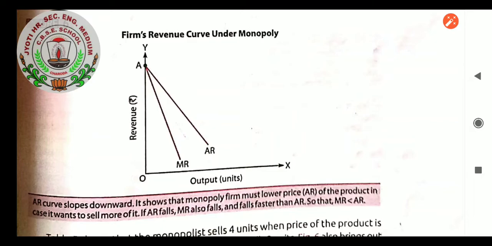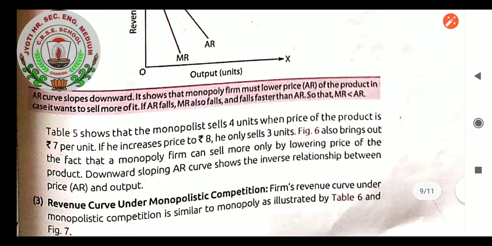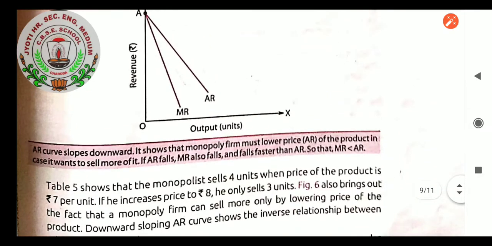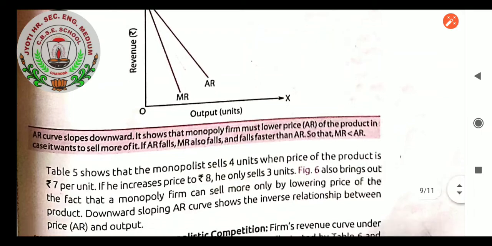Firm's revenue curve under monopoly market: you can see it is not a curve, it is a straight line which will be backward sloping, a downward sloping curve. Here average revenue as well as marginal revenue is sloping downward. AR curve slopes downward, which shows that a monopoly firm must lower the price of the product in case it wants to sell more of its product. If AR falls, MR also falls and falls faster than AR, so that MR is less than AR. So this curve indicates that in a monopoly market average revenue is falling, but more than that, marginal revenue is falling down.